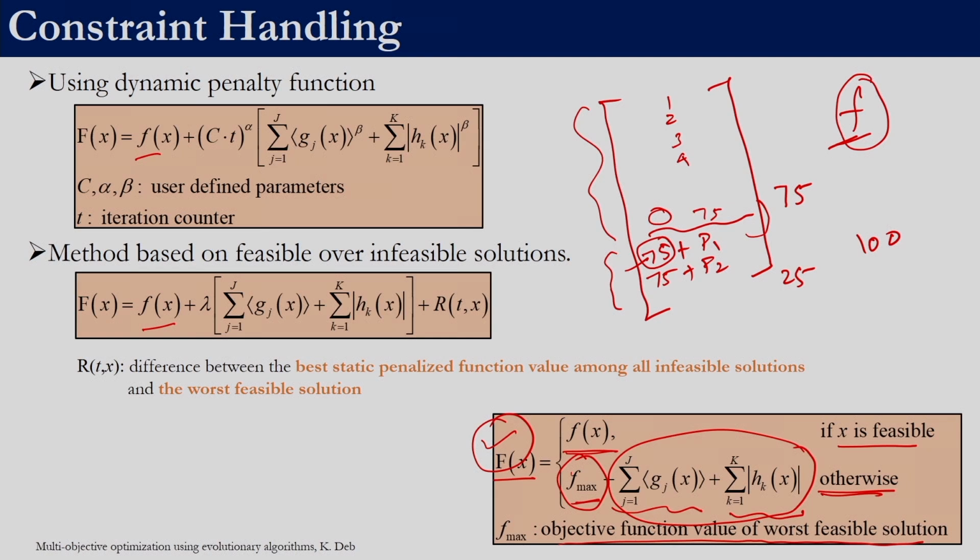Again, remember, all of this is true only for minimization problems, right. So, for maximization problems we will have to appropriately change it. For minimization problem we say the fitness function f is equal to the objective function plus whatever that penalty is, right. Whereas for maximization problem it has to be fitness is equal to f minus penalty, right, or you do not need to worry about this, convert whatever maximization problem you have to a minimization problem and that will take care of this penalty.